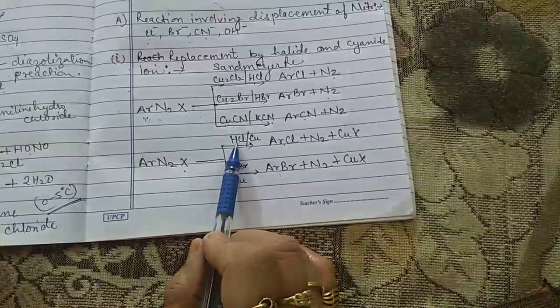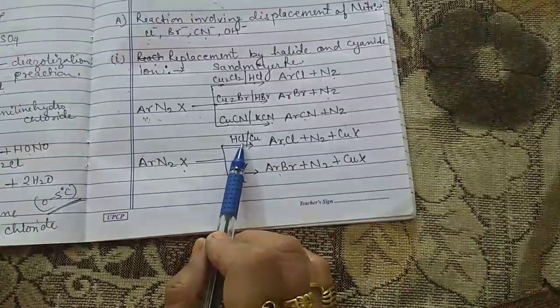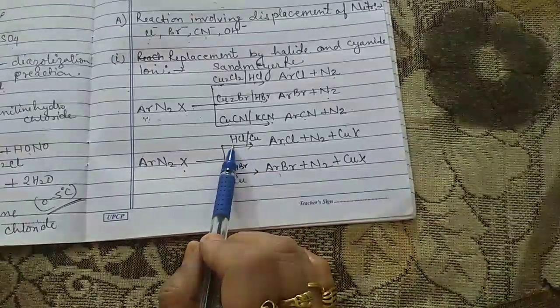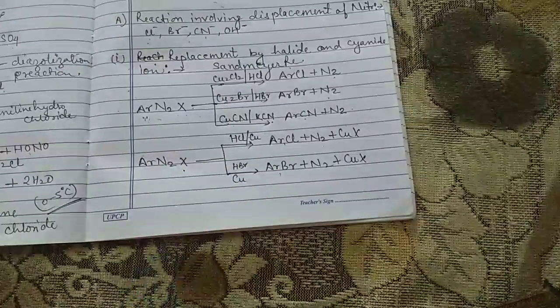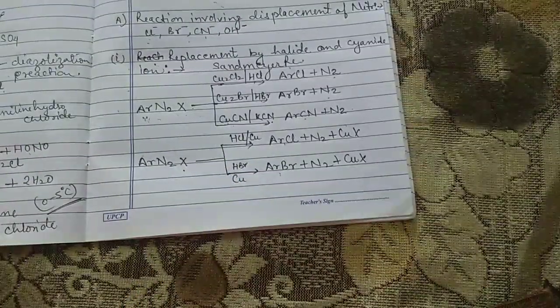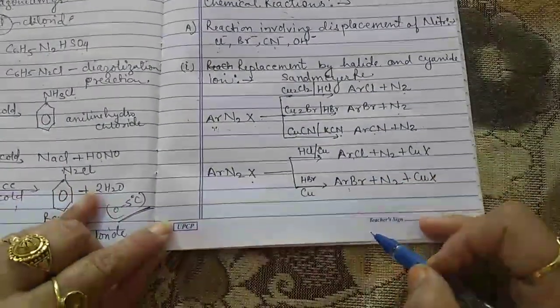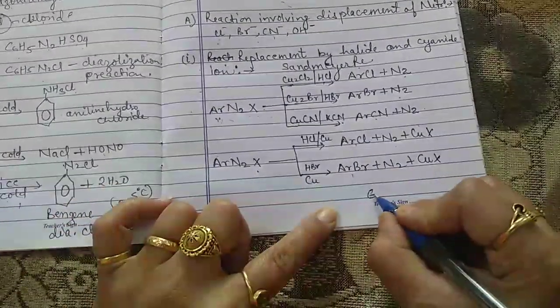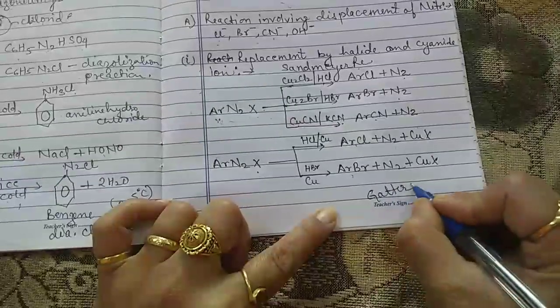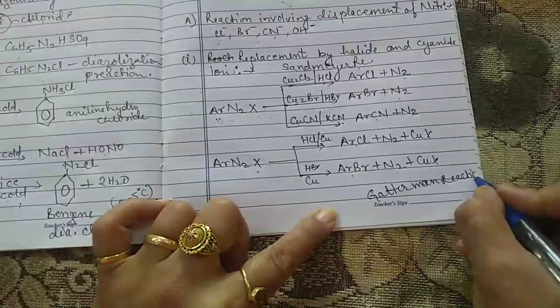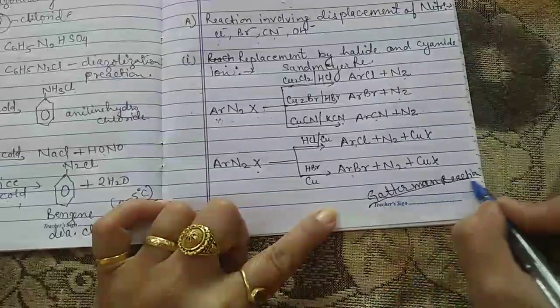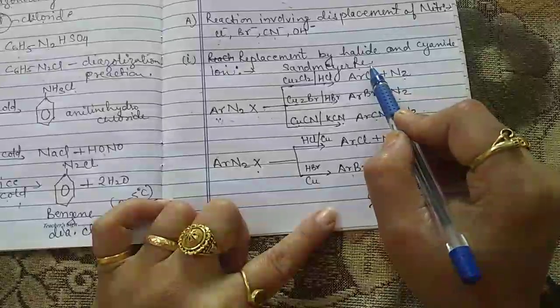Here we have taken the halogen acids, HCl and HBr. This is a naming reaction and it is called the Gattermann reaction. This is the Gattermann reaction and this is the Sandmeyer reaction.